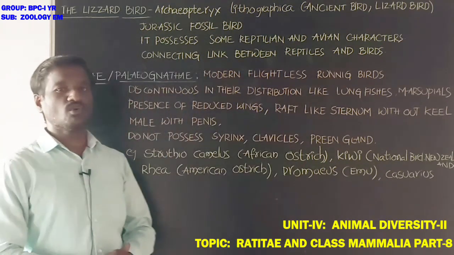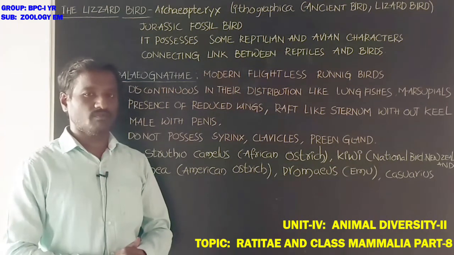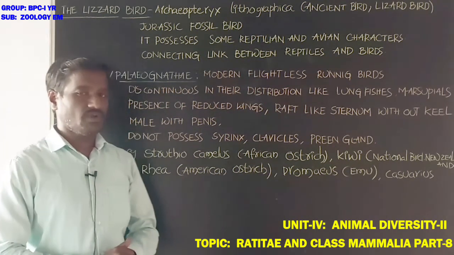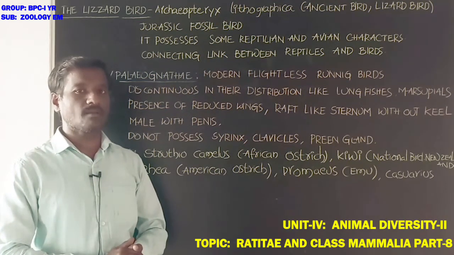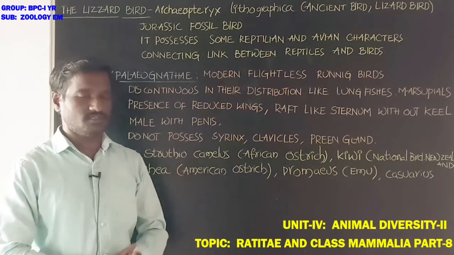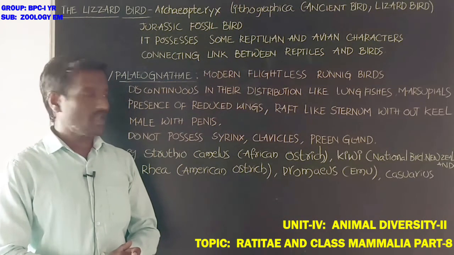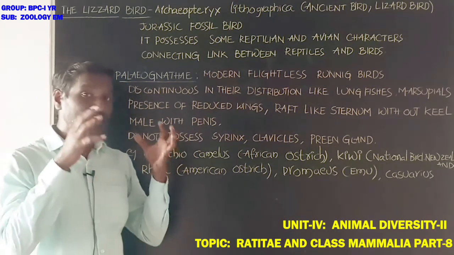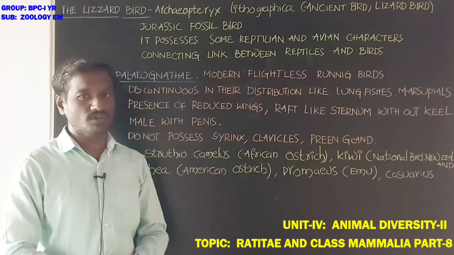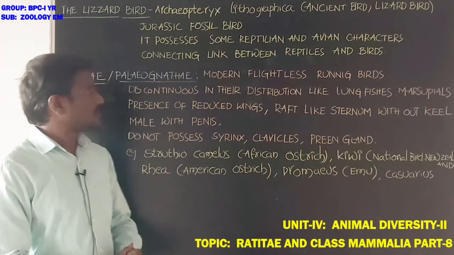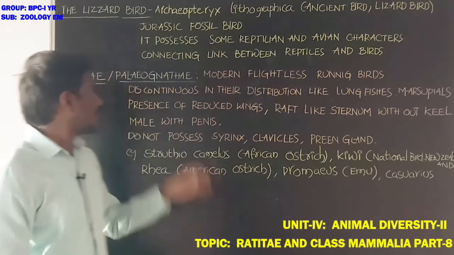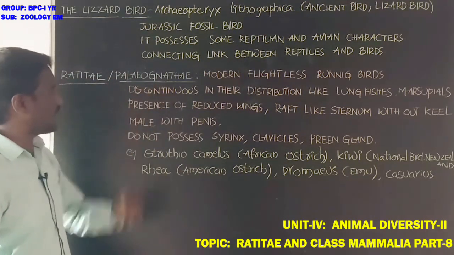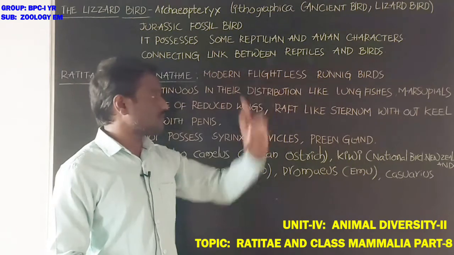Now, what about the ratite birds, Paleognathae? Ratite birds are Paleognathae, that means these are non-flying birds. Wings are completely reduced in these birds. These are modern flightless running birds.